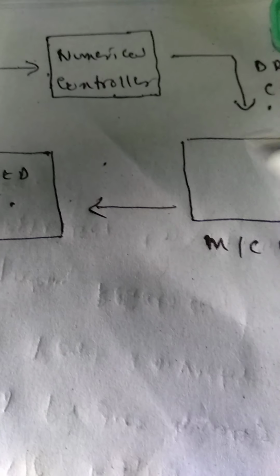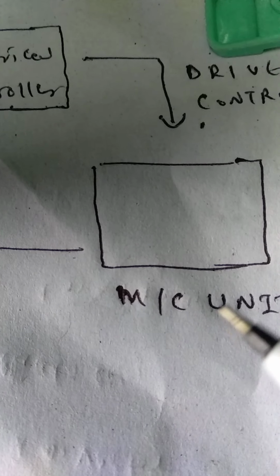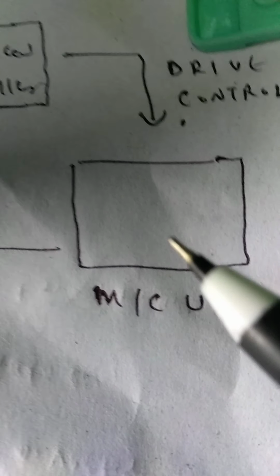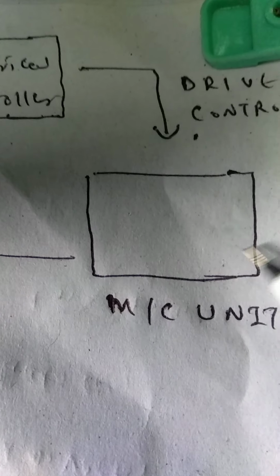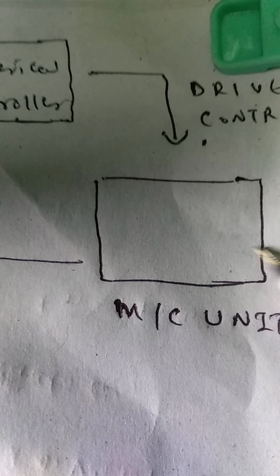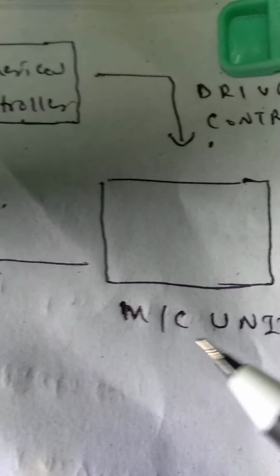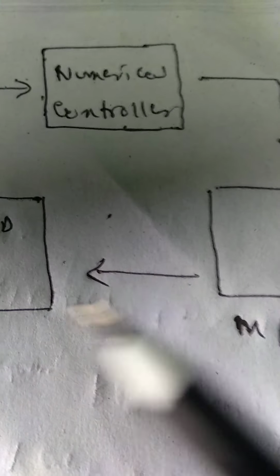So this machine unit is being controlled by the drives, and in this machine unit the various machining operations like milling, drilling and such other operations needed are being done, and finally this final product is being formed. Okay, so this is a simple schematic diagram.